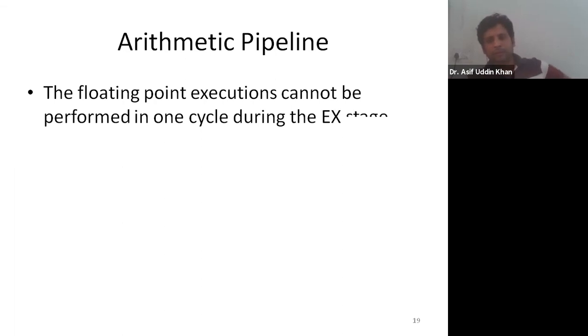And if you just increase the EX stage time period, then the other stages after that will have to wait. So problems are there. To solve this problem, this arithmetic pipeline technique can be used. So students, are you getting the problem? You understand the problem in case of an instruction pipeline?